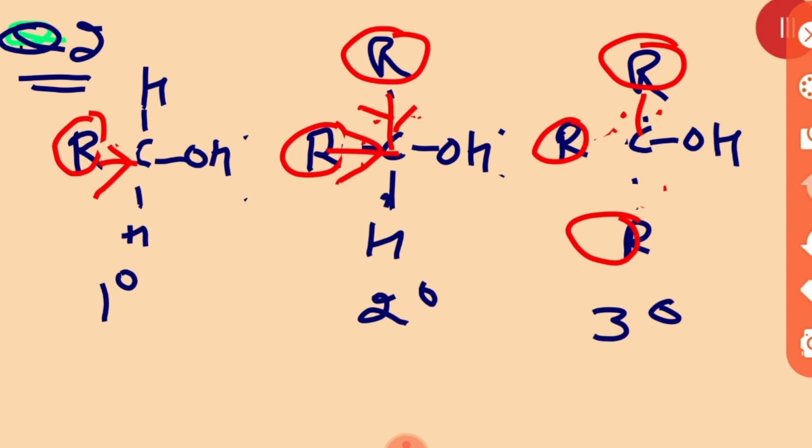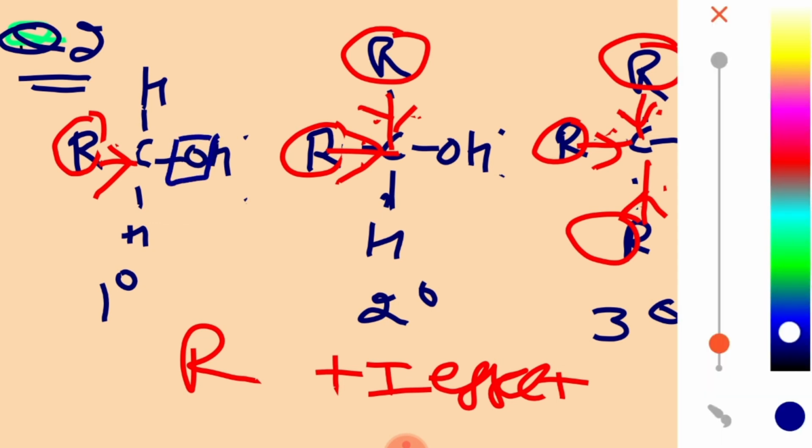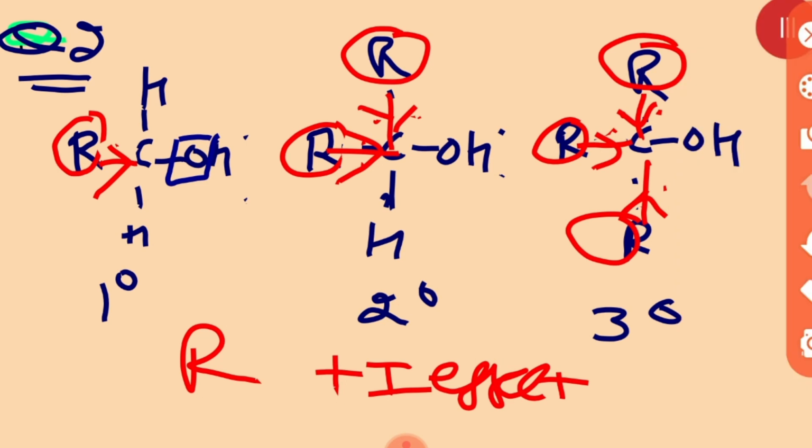Yes. Now what you will observe here, beta, is that there are a maximum of 3 alkyl groups, so the electron density increases. All the R groups show the plus I effect. Due to the plus I effect, they will increase the electron density around the oxygen atom, yes or no?